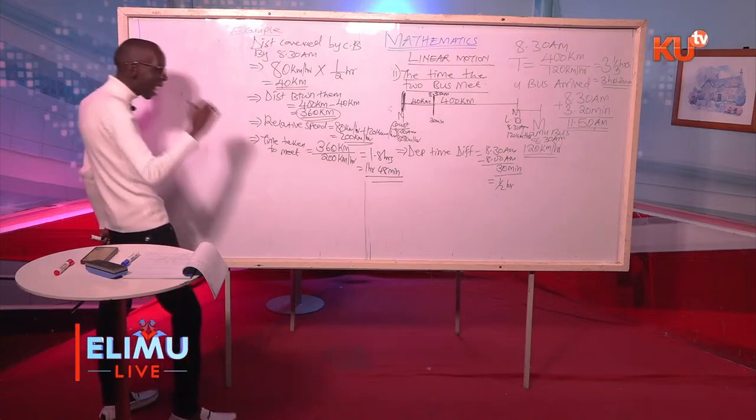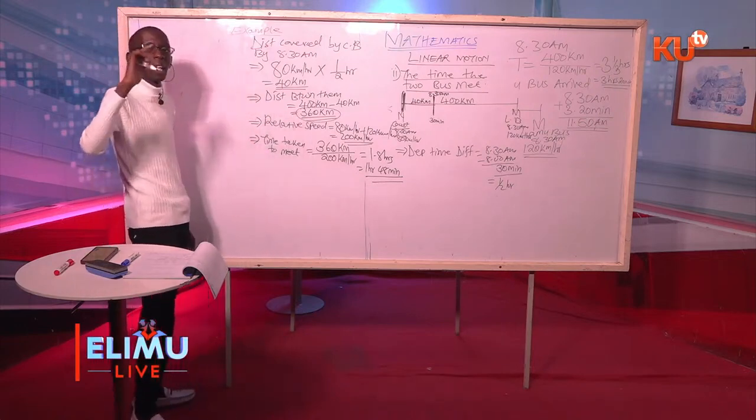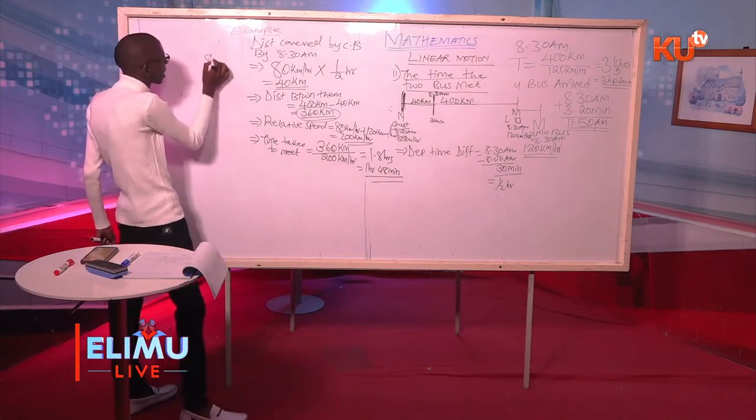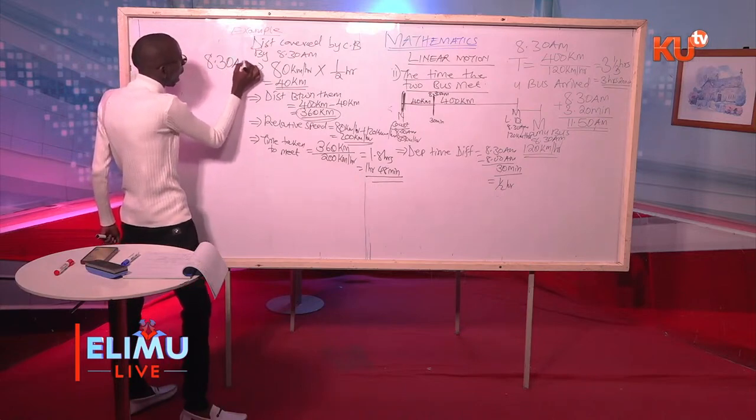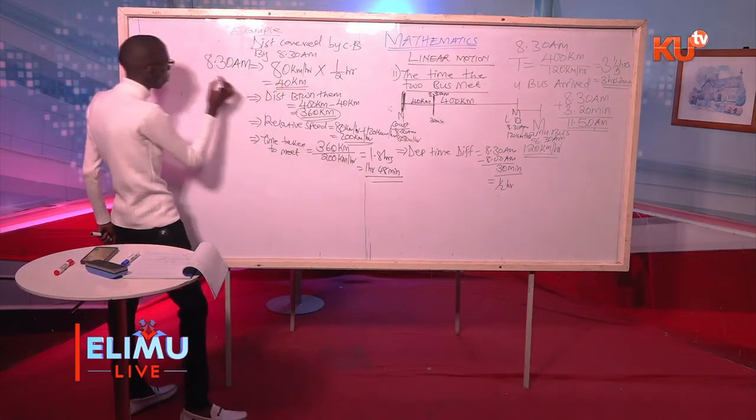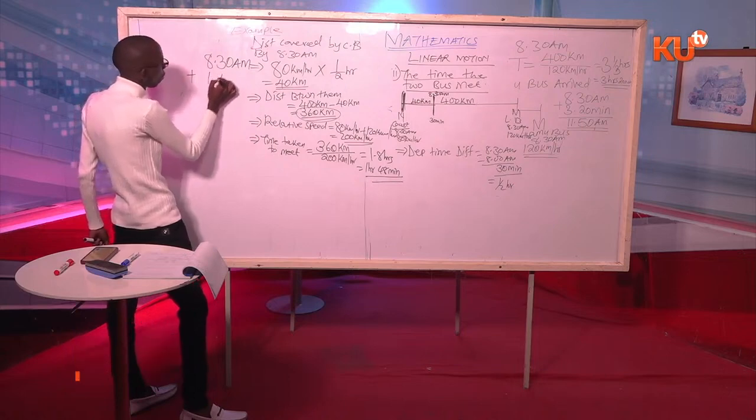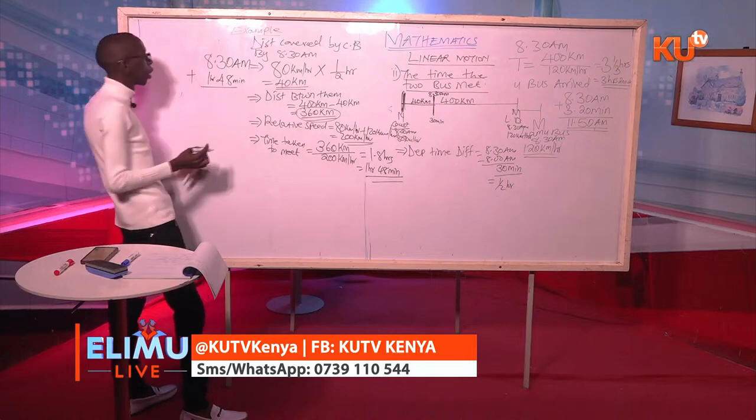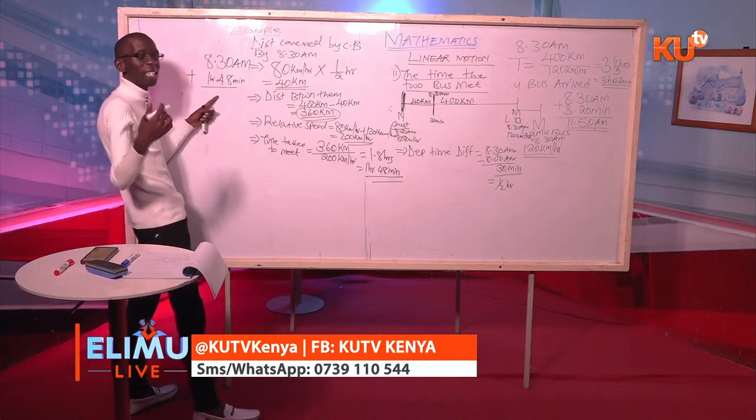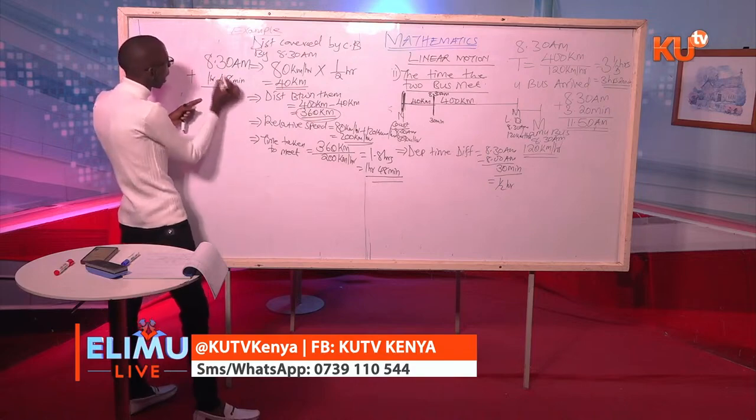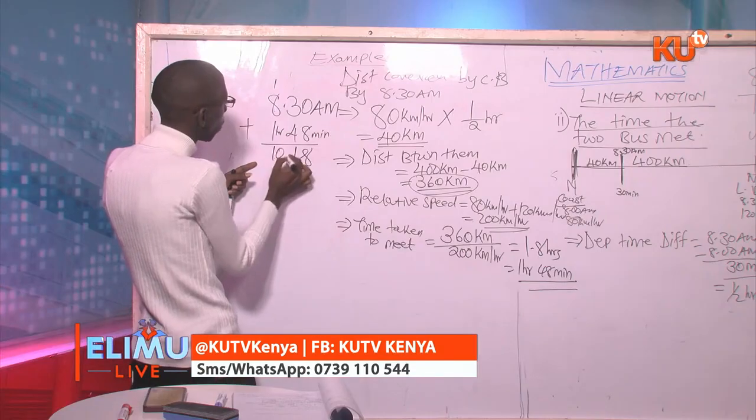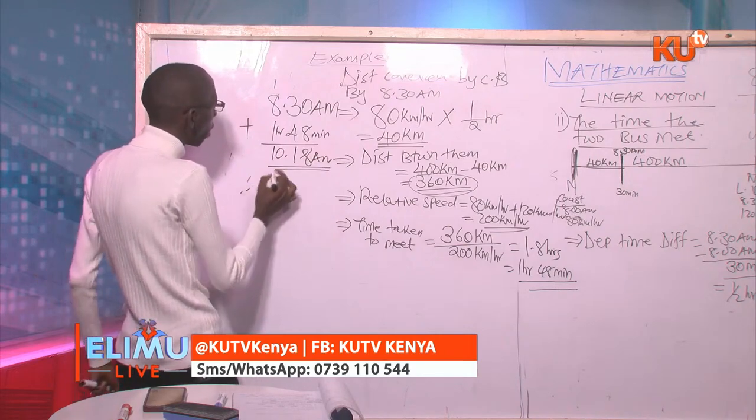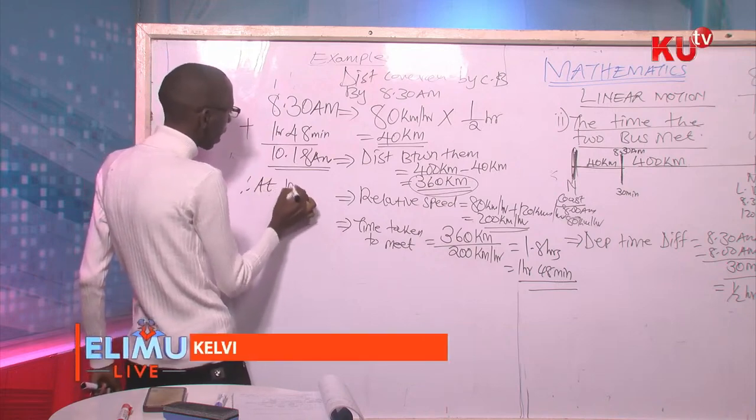200 kilometers. That will give us 1.8 hours, which is 1 hour 48 minutes. So for us to get the time they met, you'll take the time of the vehicle that left late, that is 8:30 a.m., and add the time taken for the vehicles to meet, which is 1 hour 48 minutes.